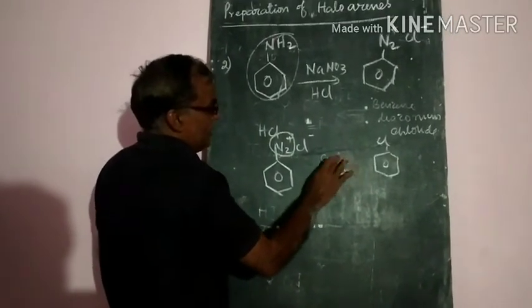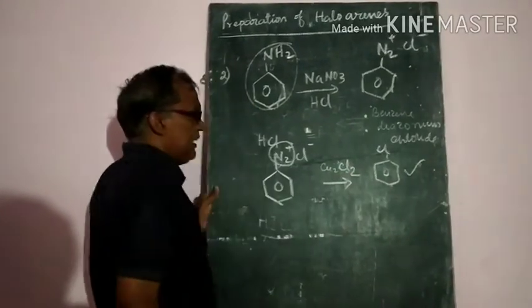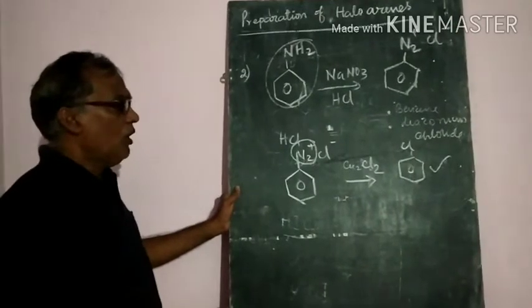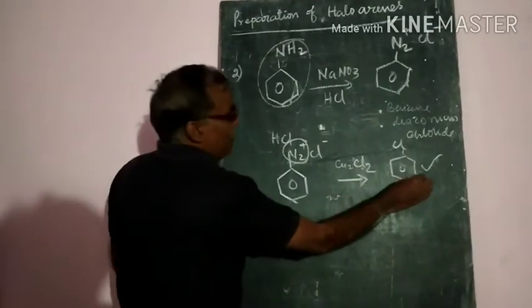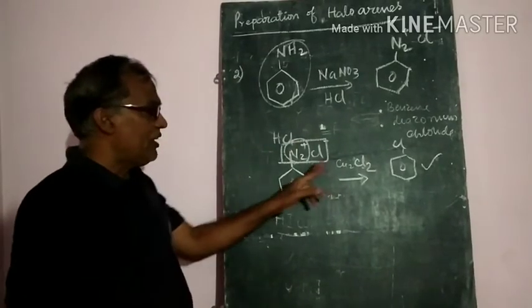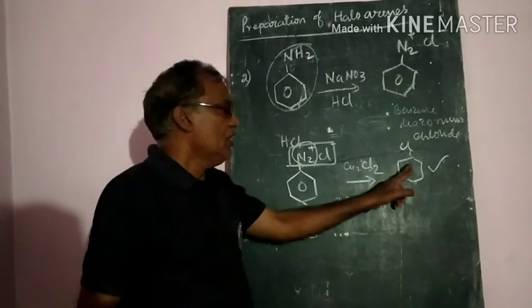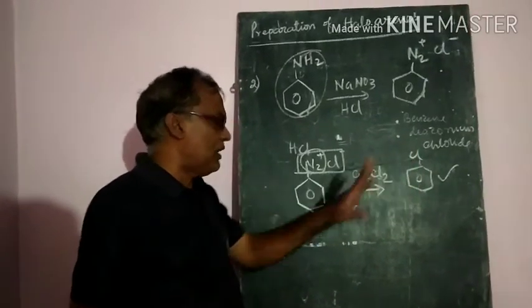In the presence of X, if you take cuprous chloride, you will get the chlorobenzene. Like this we will prepare. That means to remove the azo group, you have to treat with cuprous chloride, and you will get the chlorobenzene or bromobenzene.